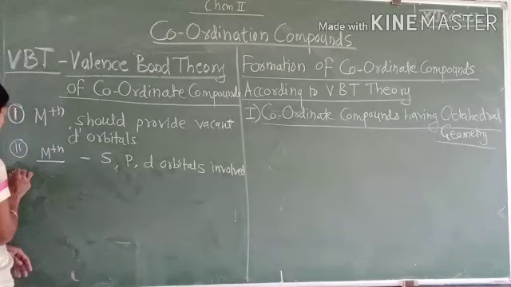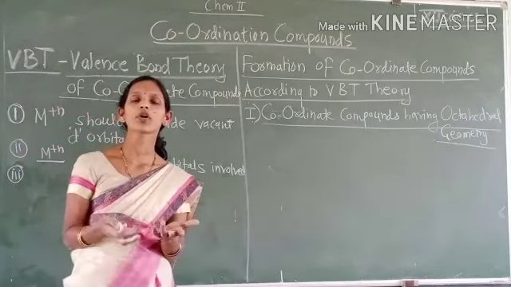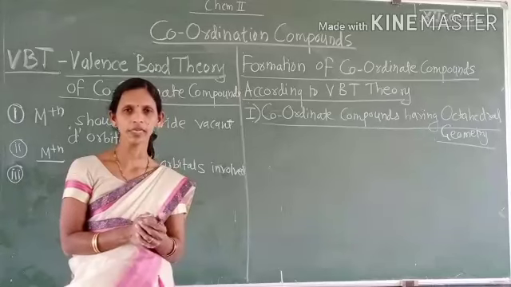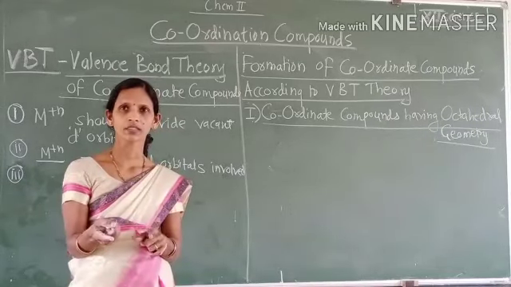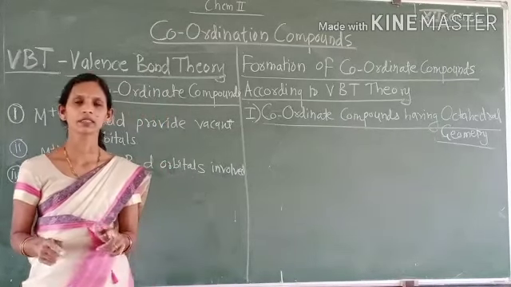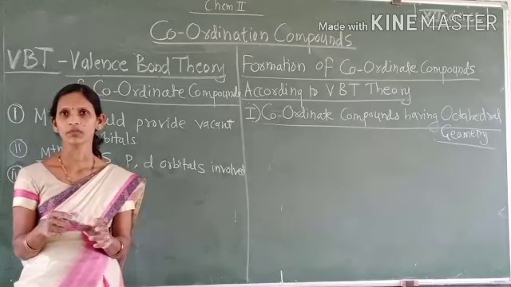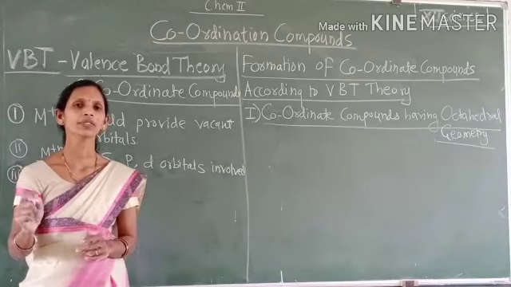The third postulate is that the total number of vacant hybrid orbitals provided by the central metal ion to the ligands equals the number of ligand donor atoms, and that is also the coordination number of the central metal ion.